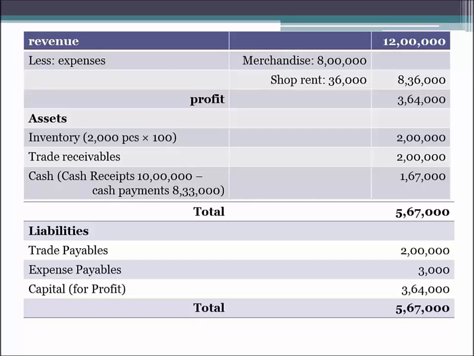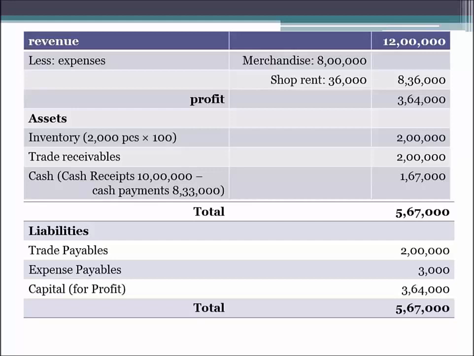That is our cash receipts. And we had paid 8 lakhs for the merchandise that we had purchased. So that will be deducted, plus 33,000 shop rent we had paid for the whole year. Though we were required to pay 36,000, we did not pay 3,000 and we had paid 33,000. So the total cash payments are 8 lakhs 33,000. So cash receipts of 10 lakh minus cash payments of 8 lakh 33,000 is 1 lakh 67,000. That is the cash with us.